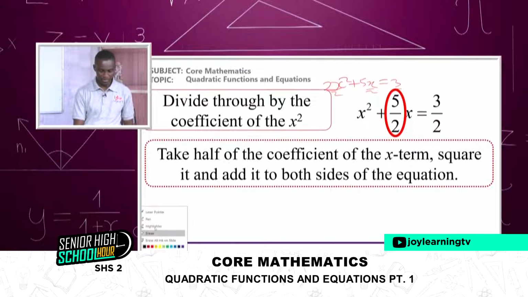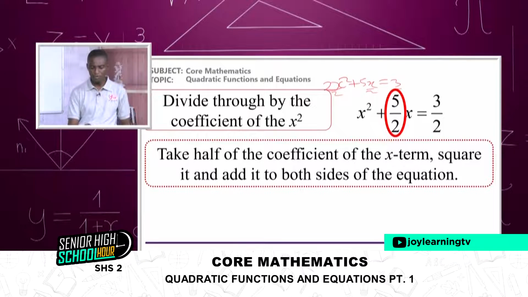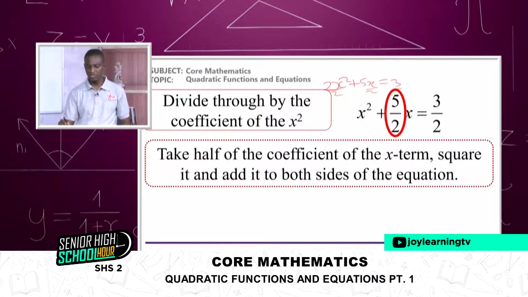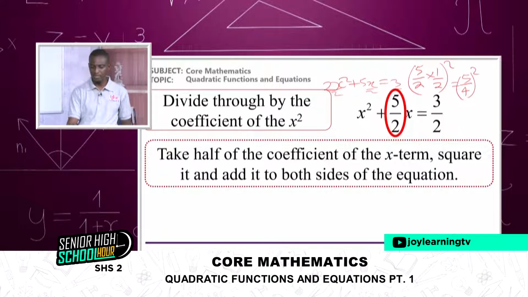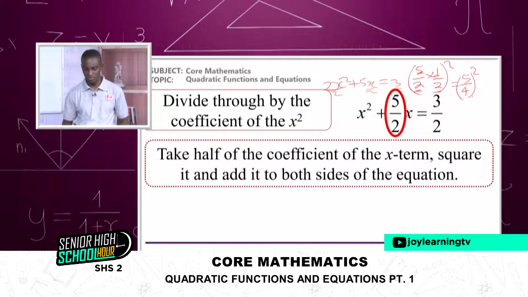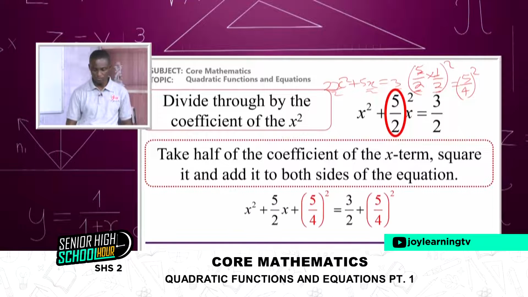So the next step is to take half of the coefficient of the x term, square it, and add it to both sides of the equation. So multiply by 2, then the whole thing is squared. And when you simplify this, you end up getting something like 5 on 4, all squared. Remember, this time this will be 5, and that will give us 4. So all squared of the equation.